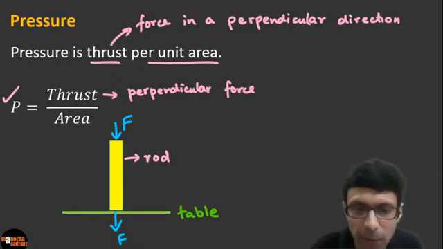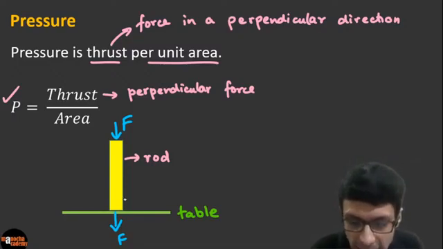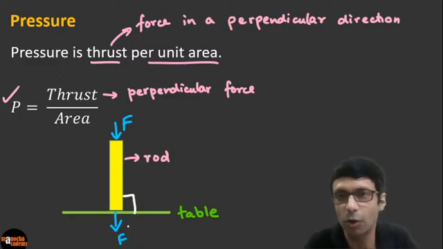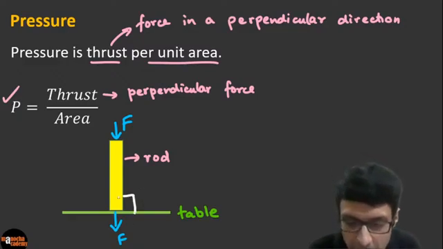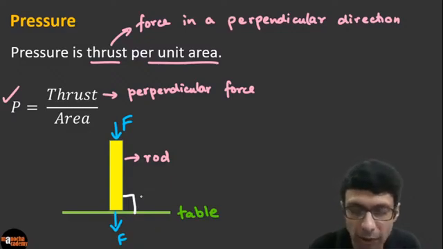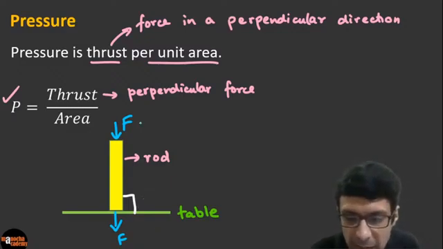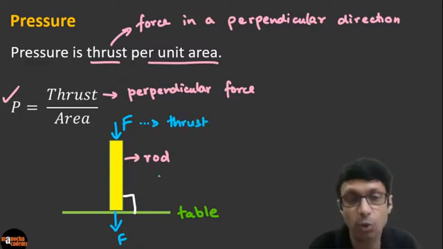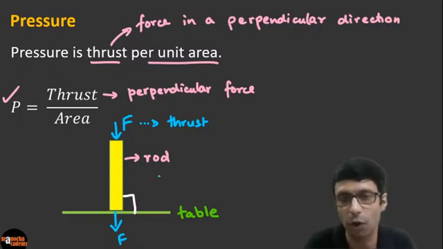So guys, you can see from the picture here, clearly the angle is 90 degrees. Can you see that this rod over here is at a right angle to the table? So clearly this force we can say is a thrust. And to calculate the pressure, we need to divide this force or thrust by the area of contact.